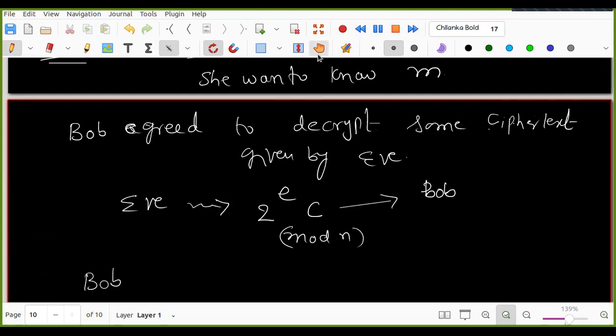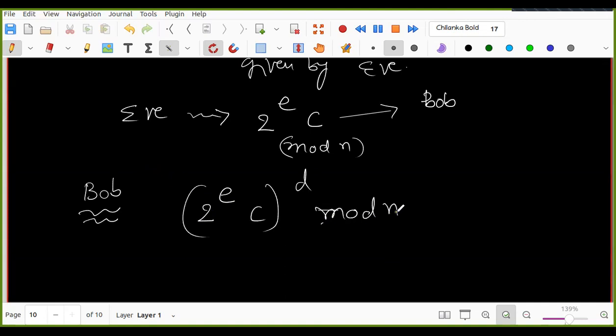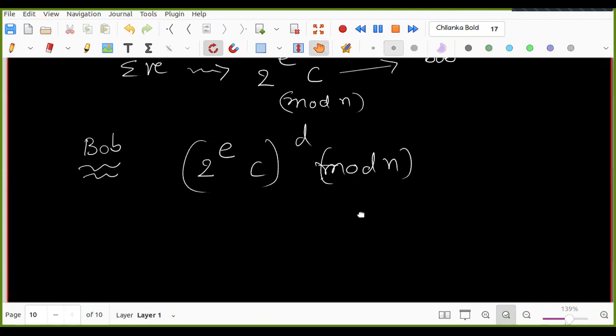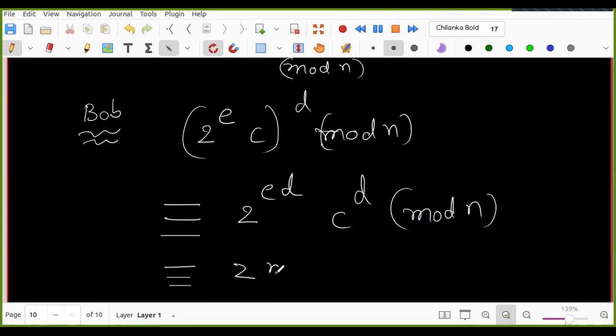Now what will Bob get? Bob will take the ciphertext given by Eve. Generally Alice will give it, but now Eve is giving it. He knows that, so he agreed. So 2 power E, C power D, mod n he will compute. Now can you tell me what its value is? M? No, not M. Be careful. 2M. So this is equal to 2M mod n.